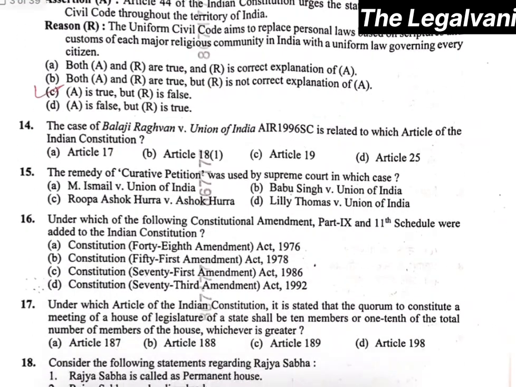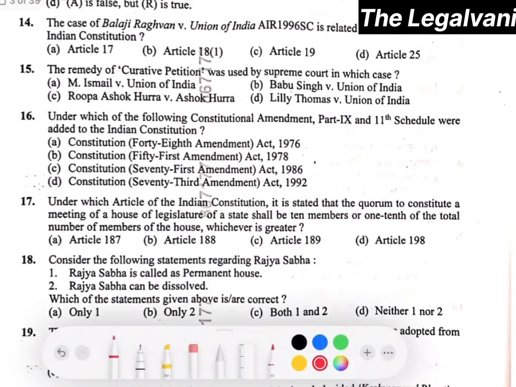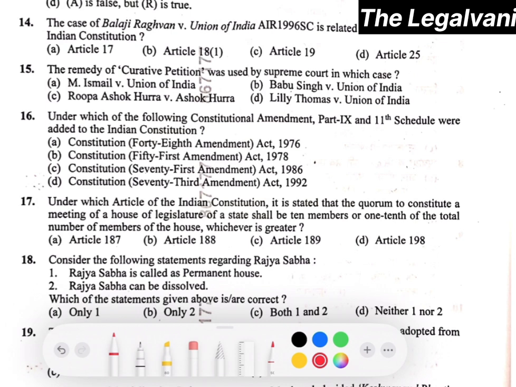Moving forward to question number 14. The case of Balaji Raghavan versus Union of India is related to which article of the Indian Constitution? Here the right answer will be option number B, that is Article 18. Question number 15. The remedy of curative petition was used by Supreme Court in which case? Here the right answer will be option number C, that is Rupa Ashok Hurra versus Ashok Hurra.